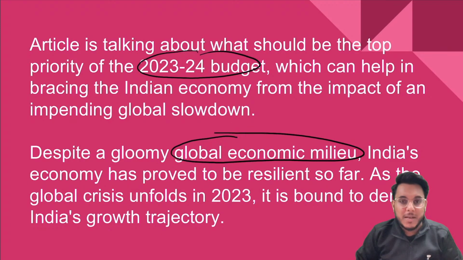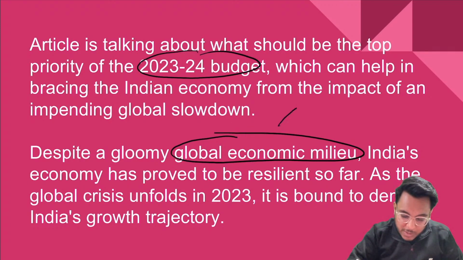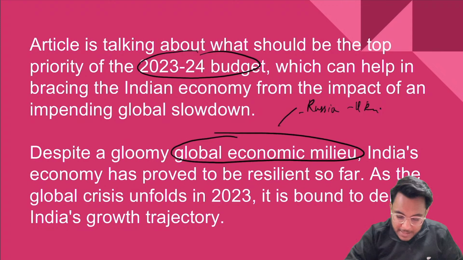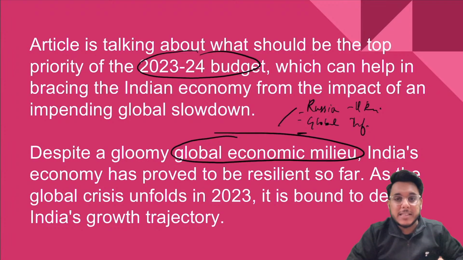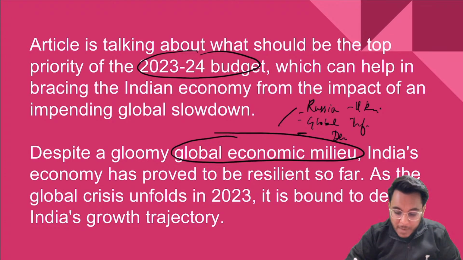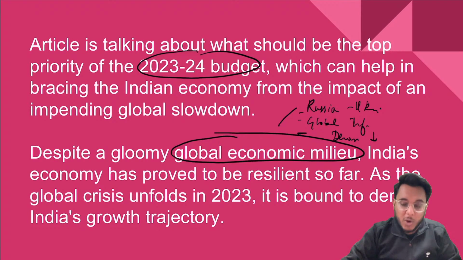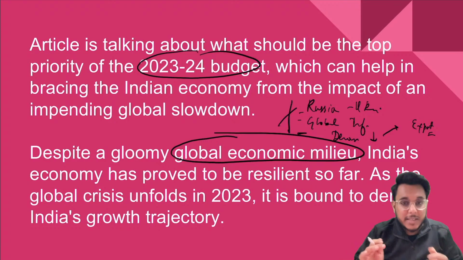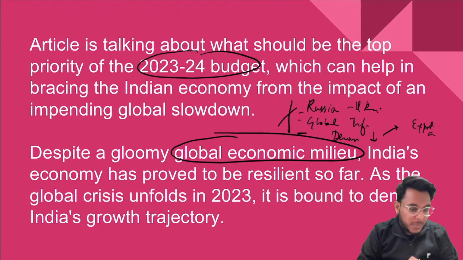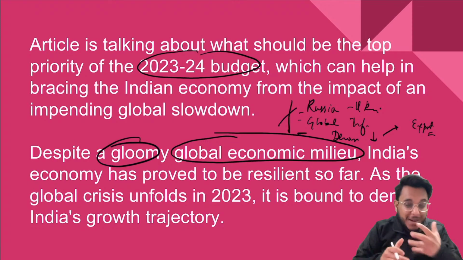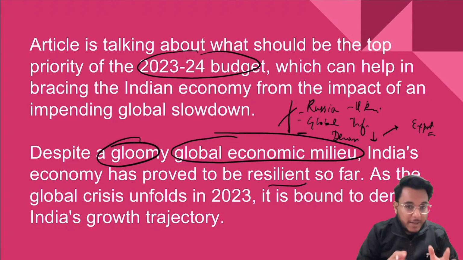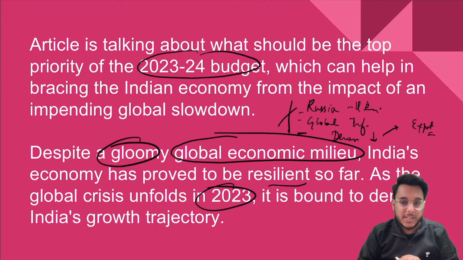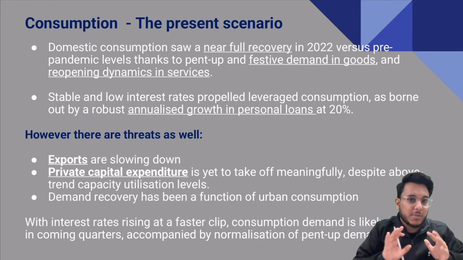When we talk about the global economic scenario, the problems here, we find, number one, the Russia Ukraine war that is going on. After that, the global inflation is very much high. Thirdly, guys, the global demand is subdued, it is less, and because the global demand is less, India's export sector is not able to perform. So because of these three major factors, the global economic scenario has not been very much positive. It's gloomy. But India's economy has been resilient. But in 2023, India's economy might face certain challenges. So therefore we need to bring certain reforms in the short term.